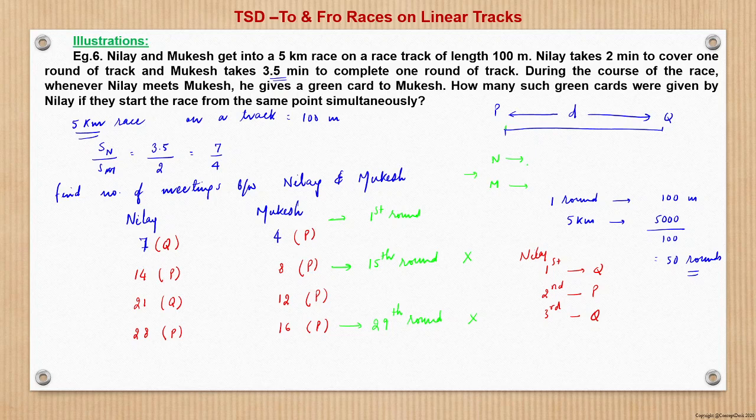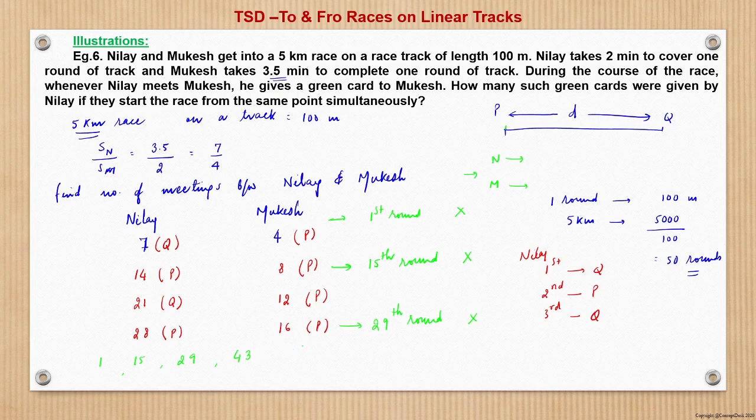So in the first round also, Nilay will take a lead right from time t equal to 0, and hence there will not be any meeting in the first round of Nilay. So here also no meeting. So what we can say is there's a sequence here: the first round, the 15th round, the 29th round, then the 43rd round, with a difference of 14. So in all these rounds there would not be any meeting.